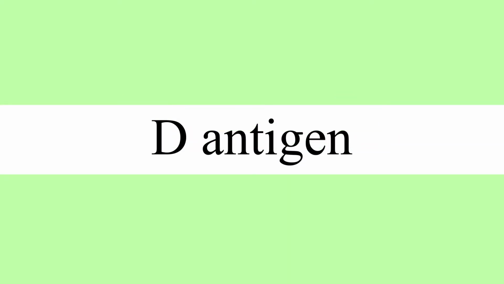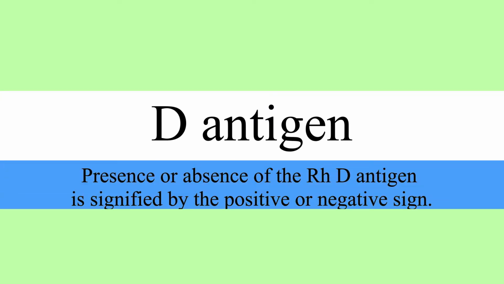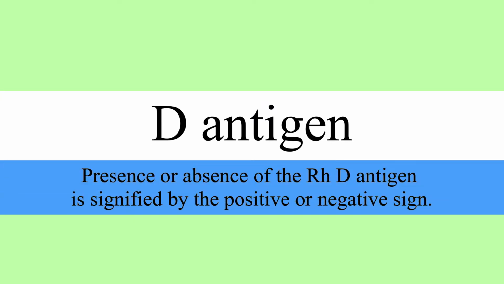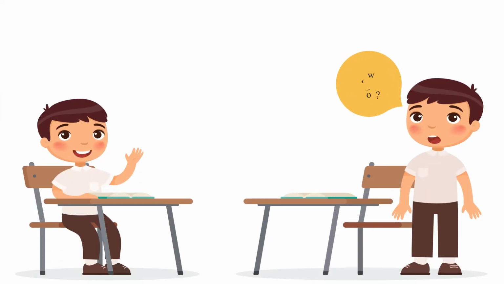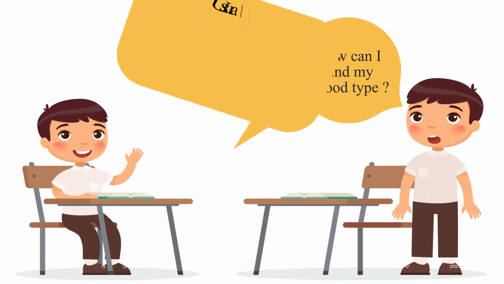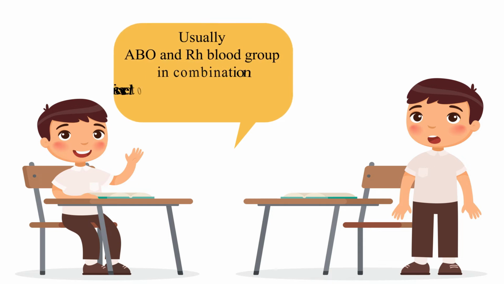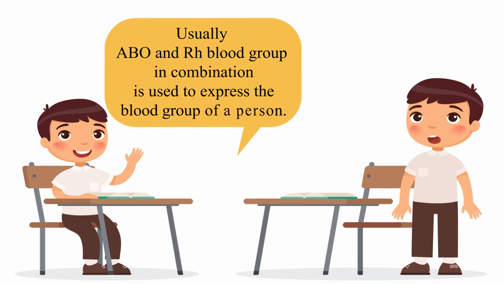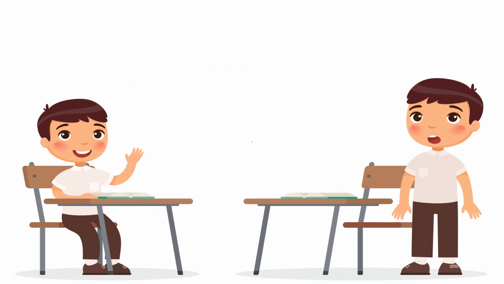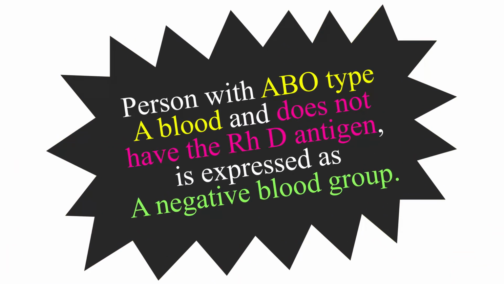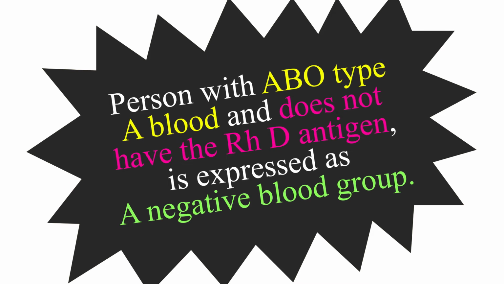The rhesus or Rh blood group system is the second most significant blood group system in humans. The most significant Rh antigen is the D antigen. The presence or absence of the RhD antigen is signified by the positive or negative sign. Usually, ABO and Rh blood group in combination is used to express the blood group of a person. For example, a person with ABO type A blood who does not have the RhD antigen is expressed as A negative blood group.